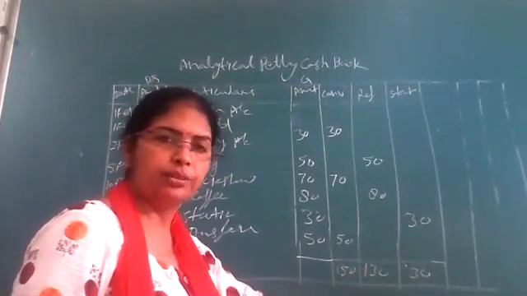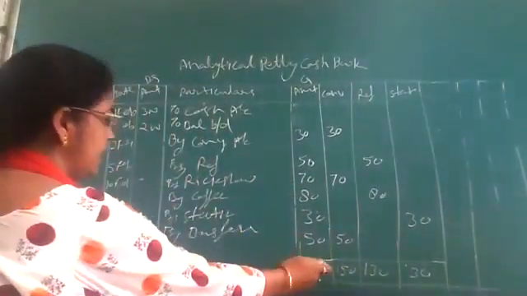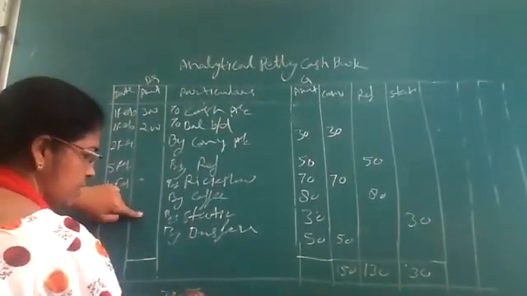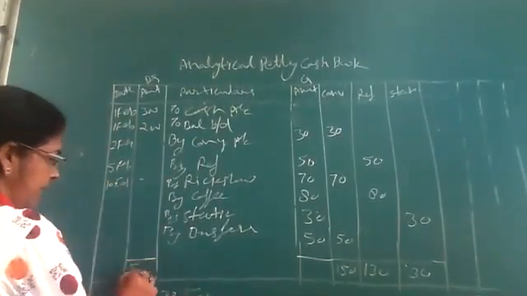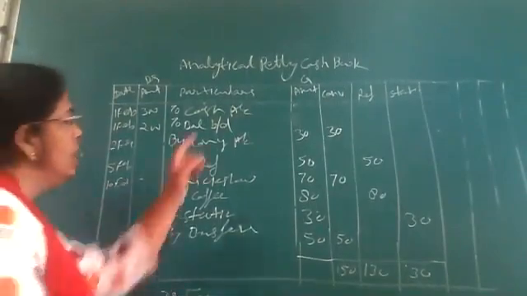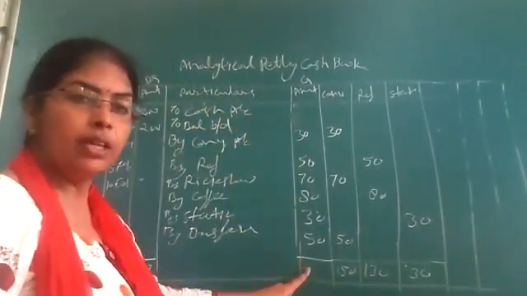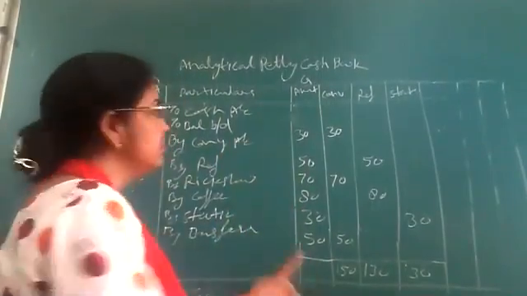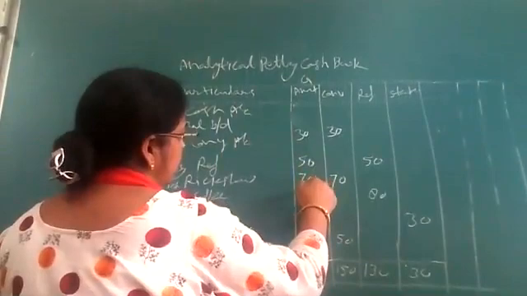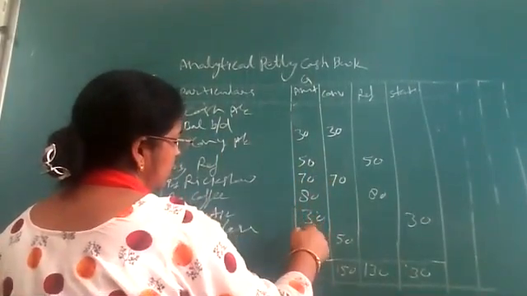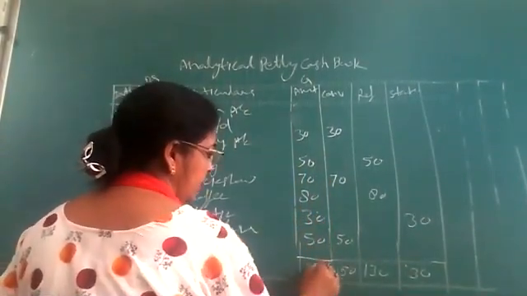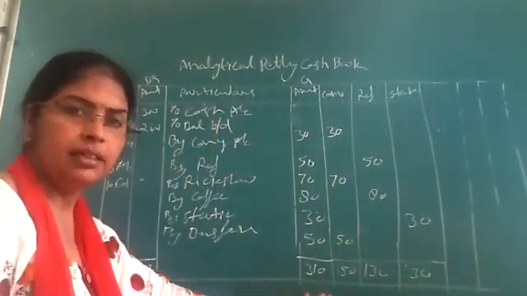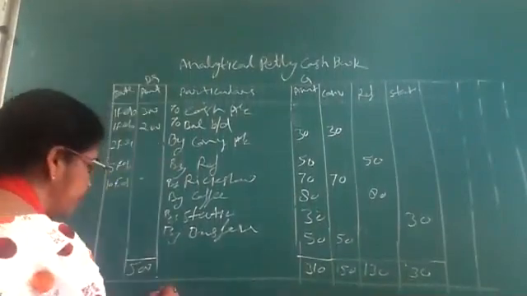Only a total we will do here. But for the debit and credit columns, we will do balancing. The debit side total is 500, so I write here 500. On the credit side, the total I write here, is 310.